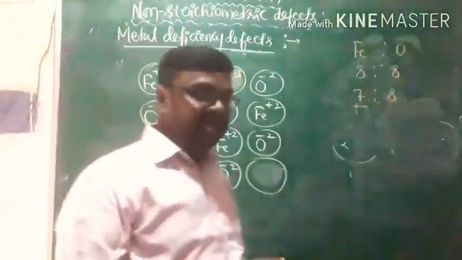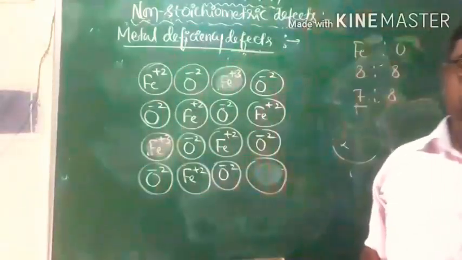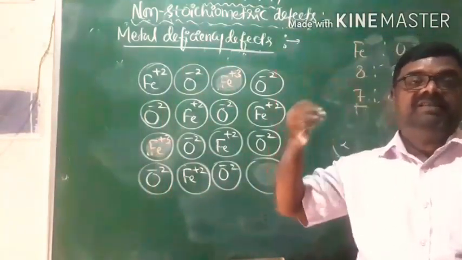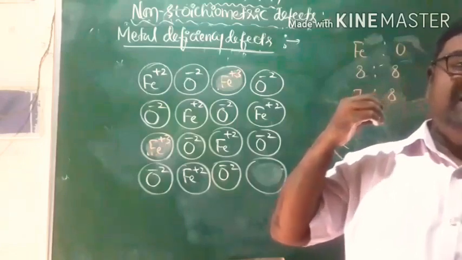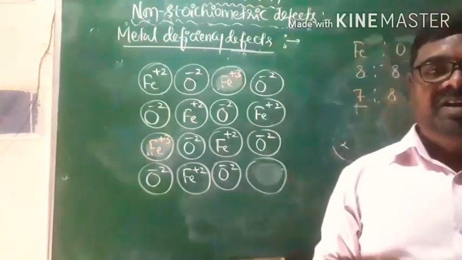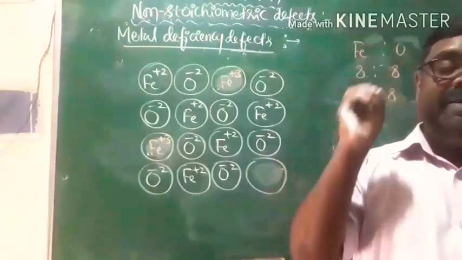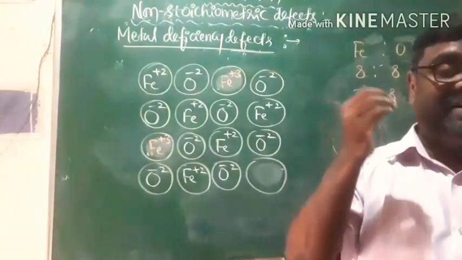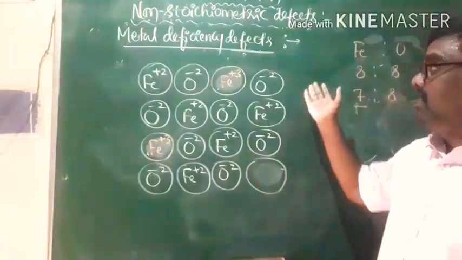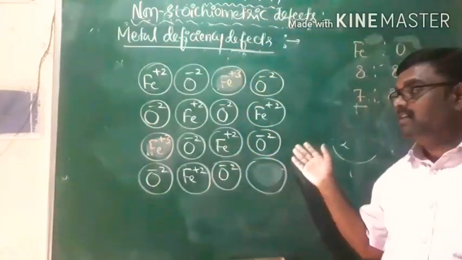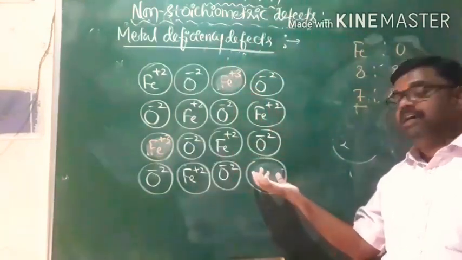And as I said, metal excess defects lead to the existence of free electrons in the lattice. In the case of metal excess defects, the crystal lattice was characterized by free electrons. But here, in the case of metal deficiency defect, the crystal lattice is characterized by empty holes.